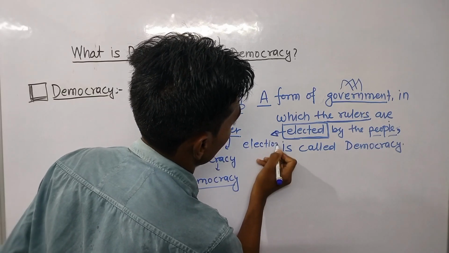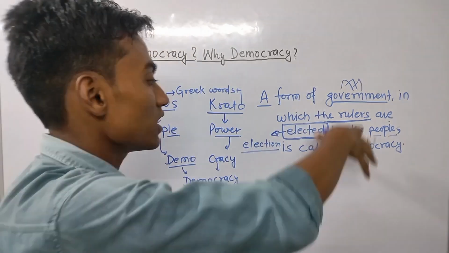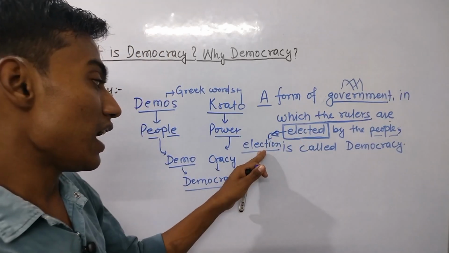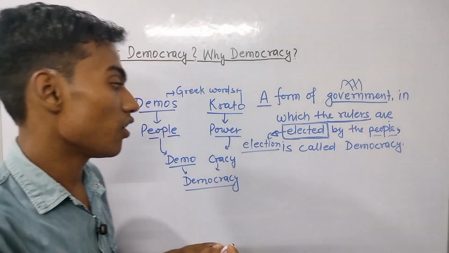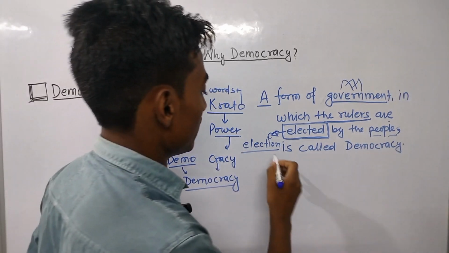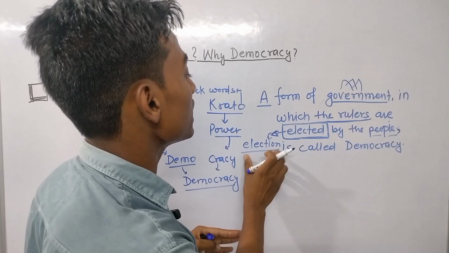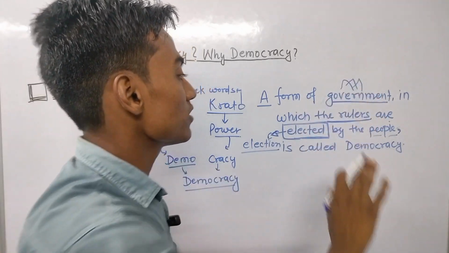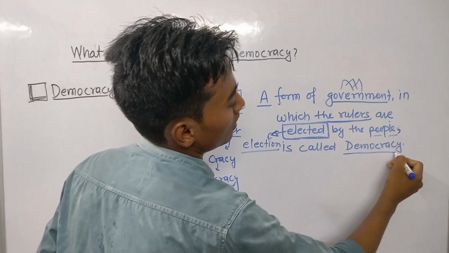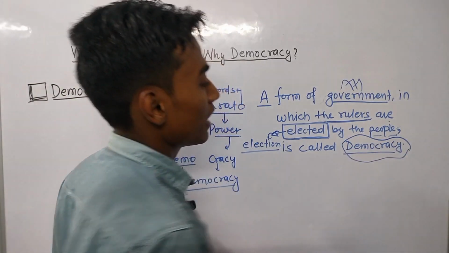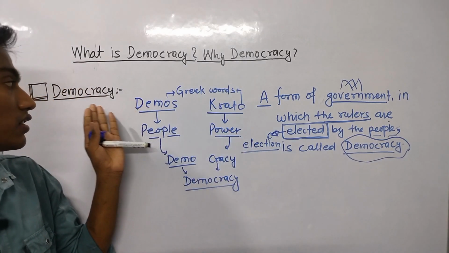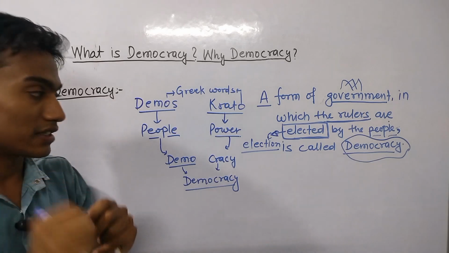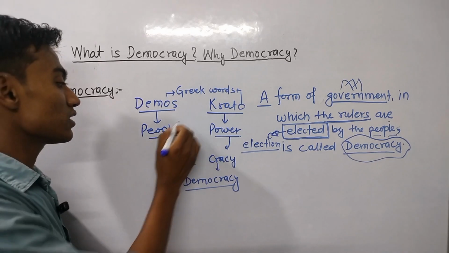Election means, from the definition of democracy, we can understand one thing, that election is the prerequisite of democracy. Means election is a prerequisite for this form of government that is known as democracy. So in this section, we have understood two things. First is the origination of this word.